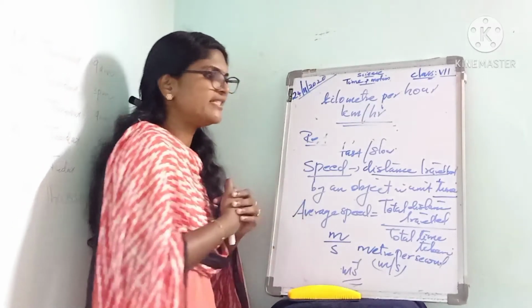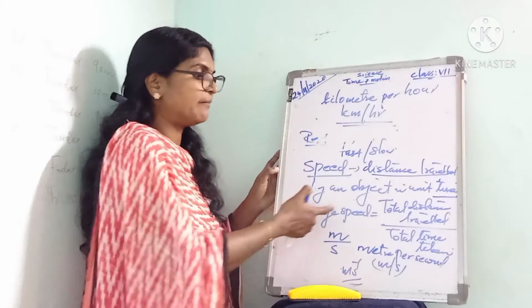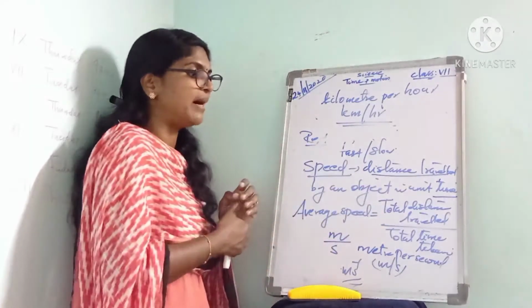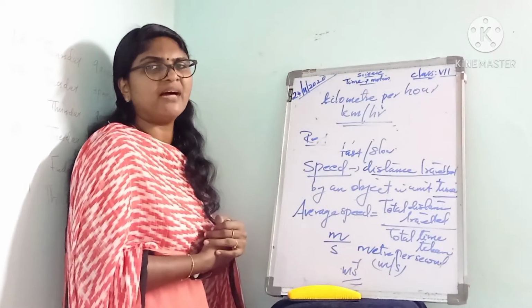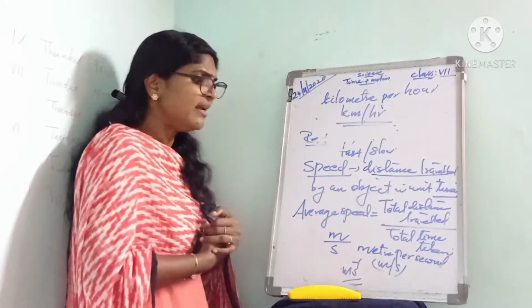Then what is average speed? How can we calculate average speed? It can be calculated as total distance travelled divided by total time taken.